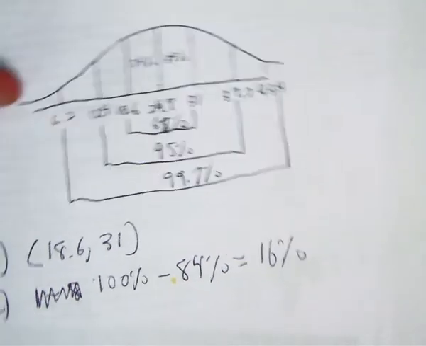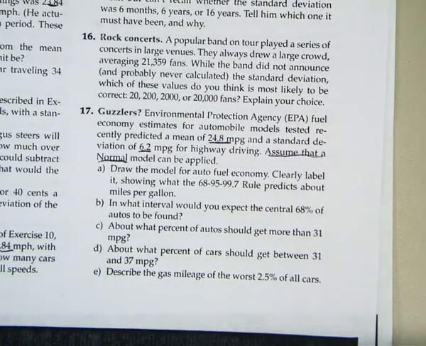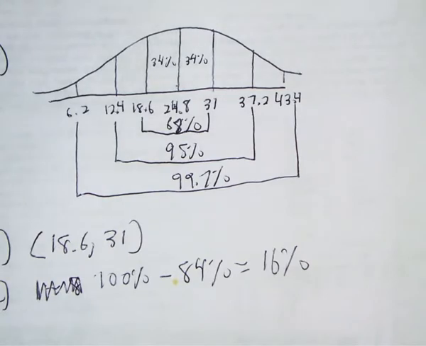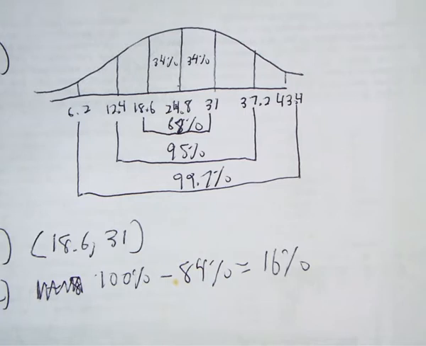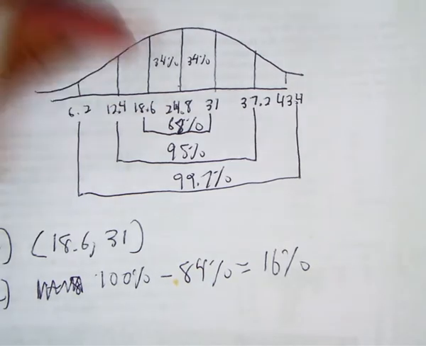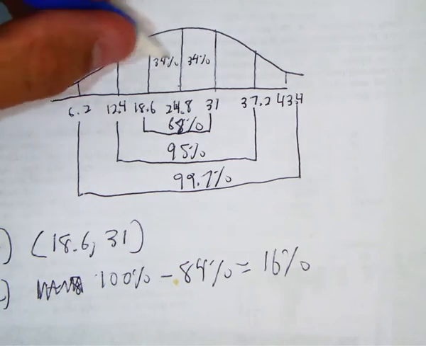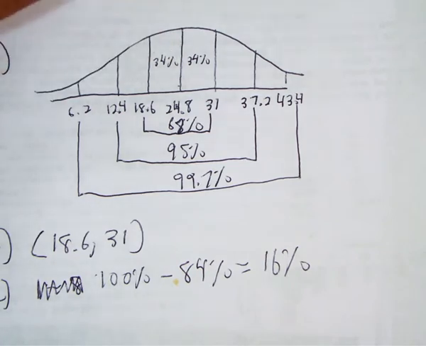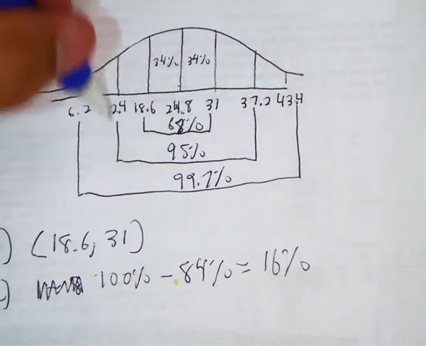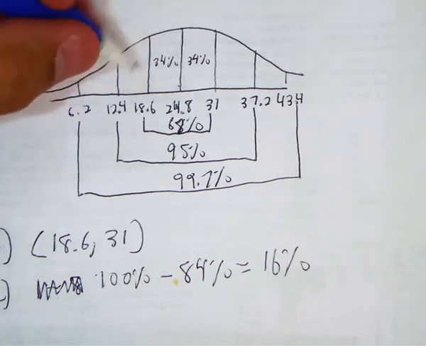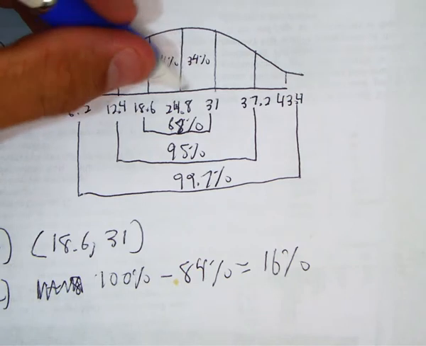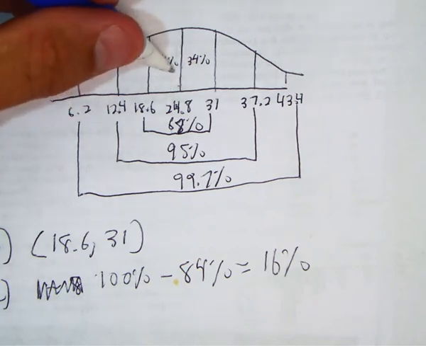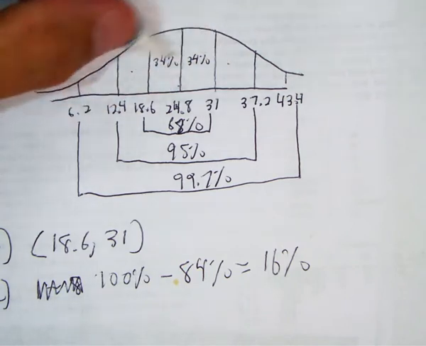Okay. The next question about what percent of cars get between 31 and 37. Okay. Okay, so if this is 68%, okay, and then this is 95%, so that means that we would add 27%, okay, to the 68%, and that 27% would be split equally between these two blocks.